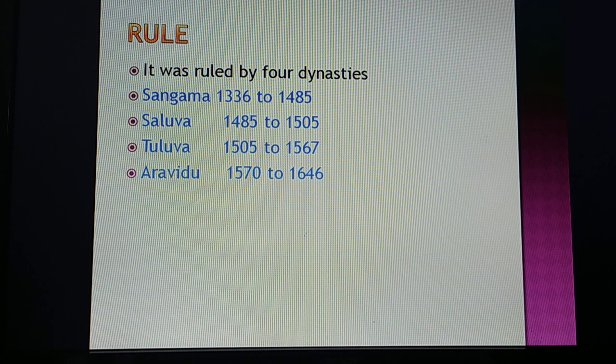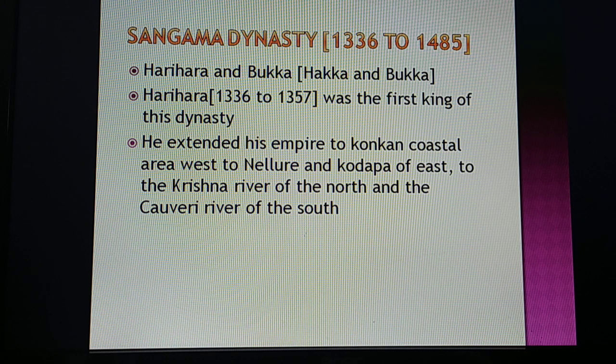They are the Sangama dynasty from 1336 to 1485, the Saluva dynasty from 1485 to 1505 CE, the Tuluva dynasty from 1505 to 1567 CE, and the Aravidu dynasty from 1570 to 1646 CE. Let us see one by one about these dynasties. Firstly, I would like to explain to you about the Sangama dynasty which ruled from 1336 to 1485.